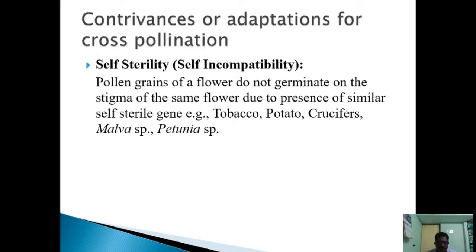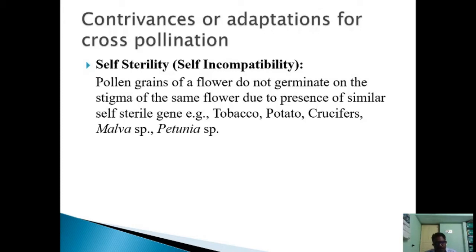Now, as I already told you, cross pollination is the mechanism by which plants are able to evolve, and a lot of the diversity of plants we are seeing is because of this cross pollination. Now, the first important adaptation for cross pollination is the self sterility or self incompatibility, where the pollen grains of a flower do not germinate on the stigma of the same flower. In the previous class, we have seen how the pollen grains rest on the stigma. Here, what we see is that the pollen grains of a flower do not germinate on the stigma of the same flower.